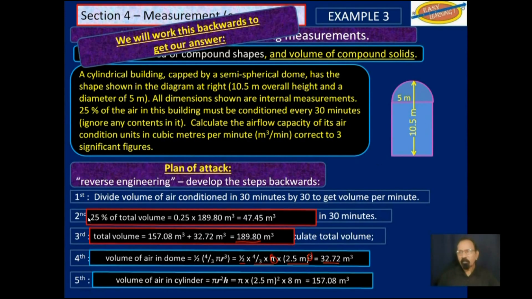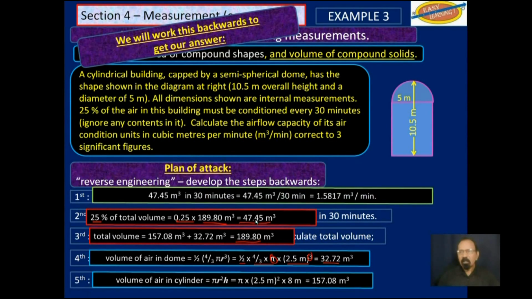25% of that is this amount. So 25% of that is 47.45 cubic meters, and that amount of air has to be air conditioned in 30 minutes. So we will simply now divide this amount by 30, and we get this answer here. Of course, we do have too many significant figures. You are told to give your answer to 3 significant figures, 1, 2, 3, and you get 1.58 plus or minus 0.005 cubic meters per minute.